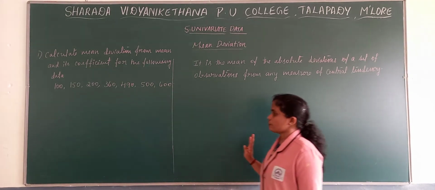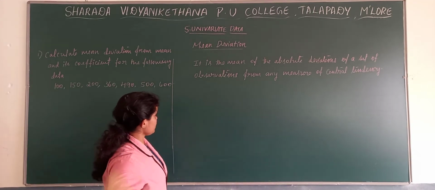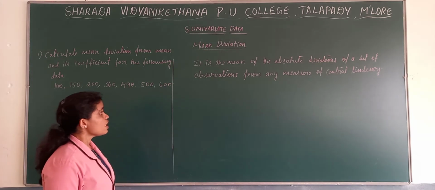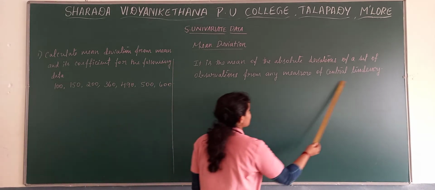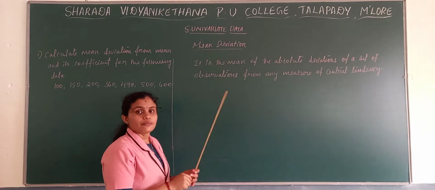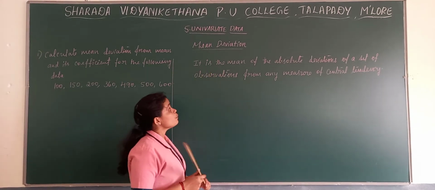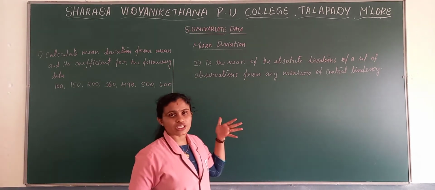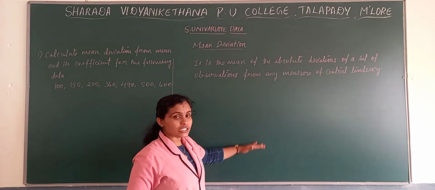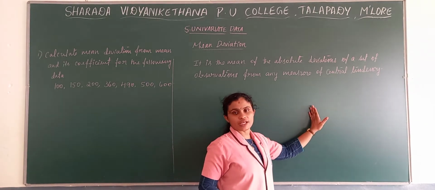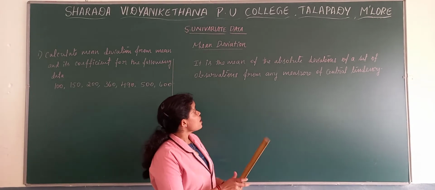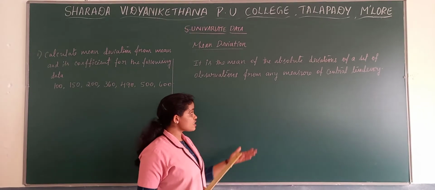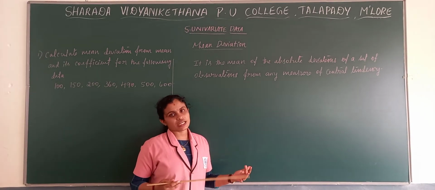What is mean deviation? Mean deviation is the mean of the absolute deviations of the set of observations from any measure of central tendency. Here also we take the mean of the deviations, meaning differences. We find the differences from any one of the measures of central tendency. The measures of central tendency we mainly consider here are mean, median and mode.